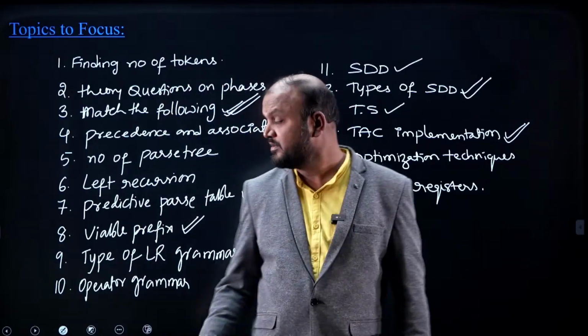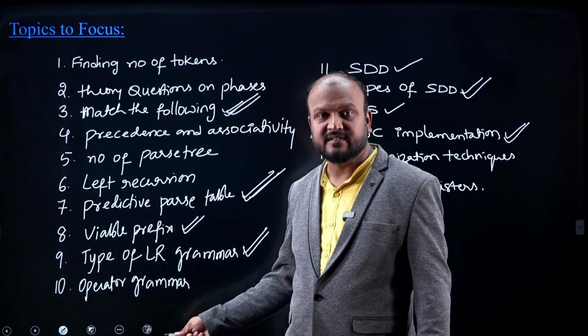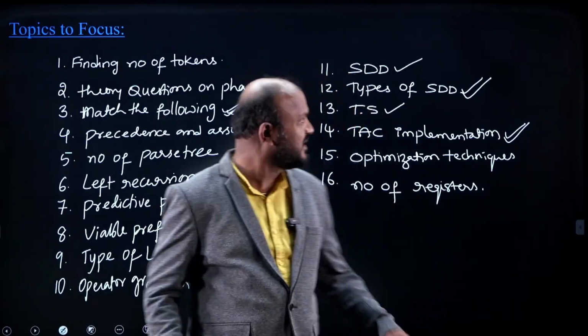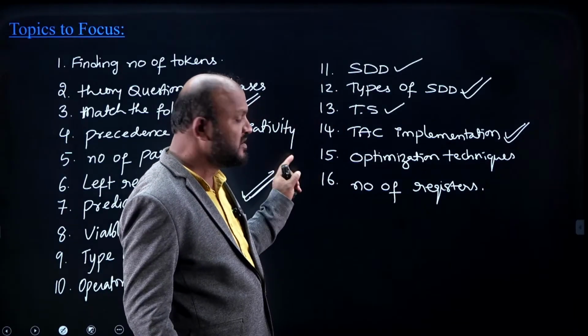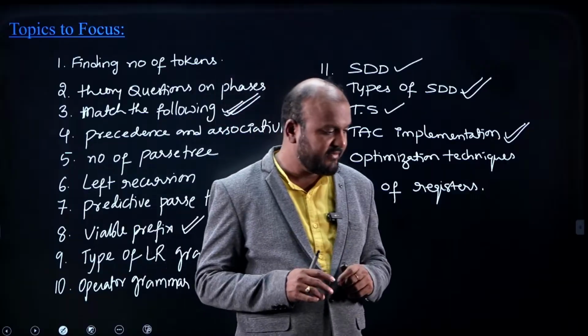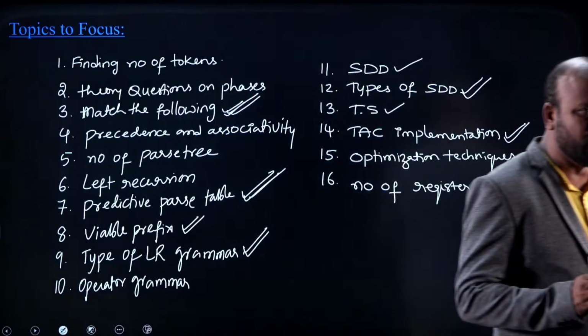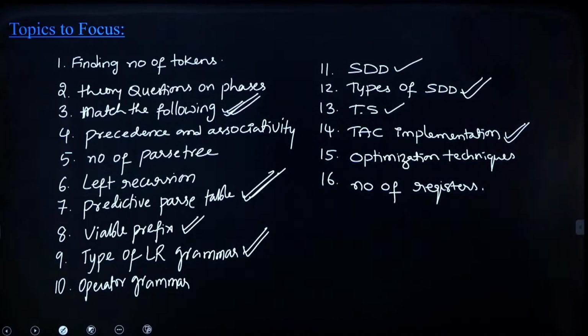Here I have shown you totally 16 topics I have written, 1 to 10 and 11 to 16. I will be moving aside for a moment, and you can see these 16 topics one at a time. If required, you can take a snapshot of it for your later reference, where I have marked some ticks. Those are the topics from where questions were not asked, but it is quite possible they will be asked.